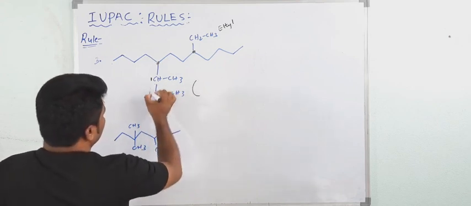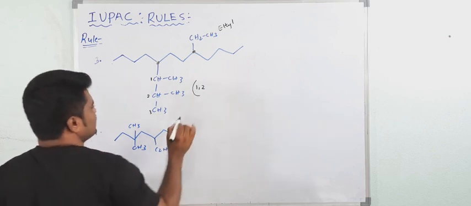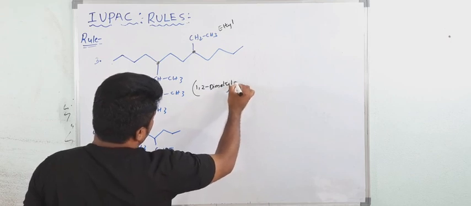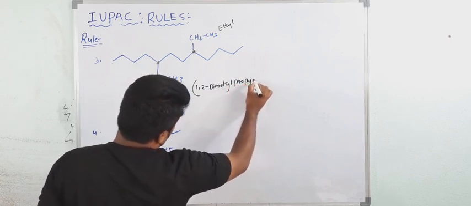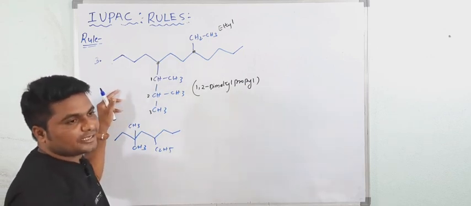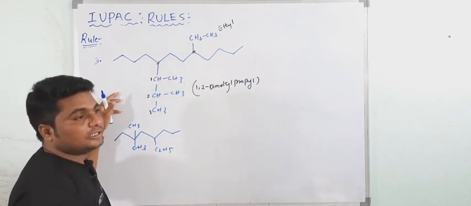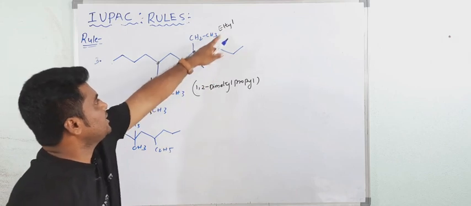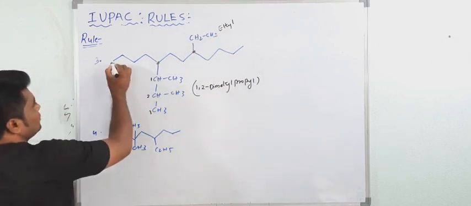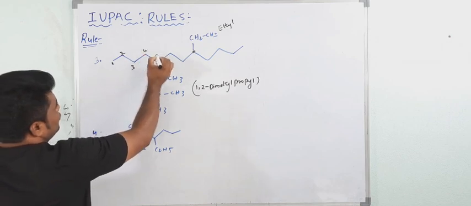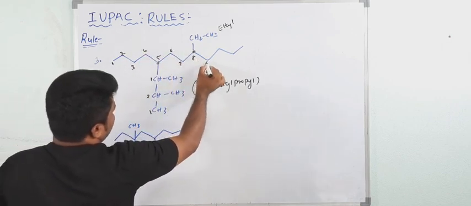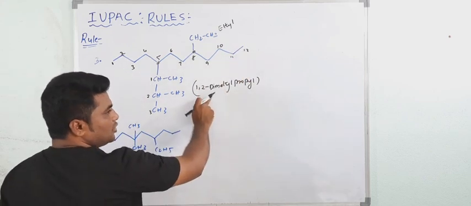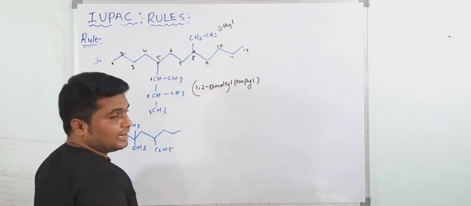What would be the name? 1, 2. See here. This is what? Dimethyl and propyl group. This is the name of the complex substituent. And see, in the complex substituent we will consider the di, tri, tetra in the alphabetical order. See, here what? D comes first, here E comes. Who will come first? This is one D. So the numbering is 1, 2, 3, 4, 5, 6, 7, 8, 9, 10, 11, 12. See, in the alphabetical order D will come first because in the complex substituent di, tri, tetra we will consider in the alphabetical order.